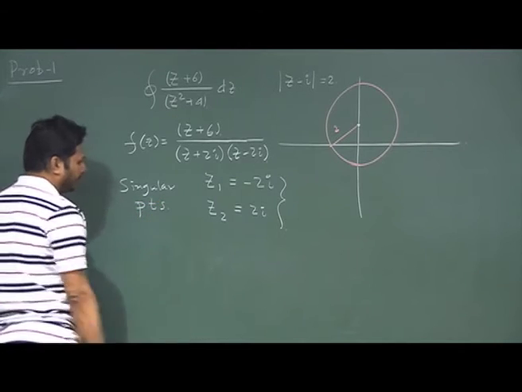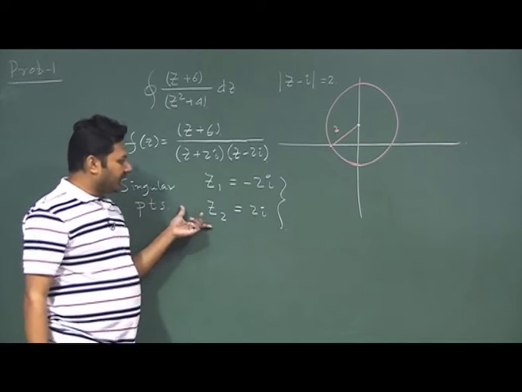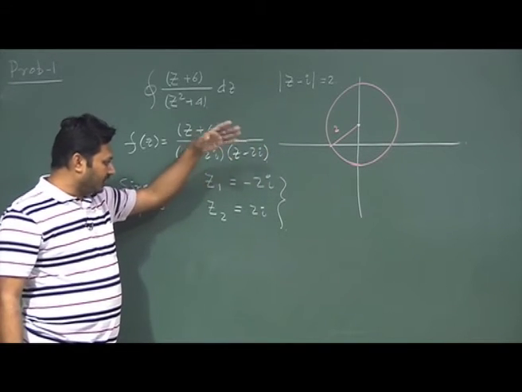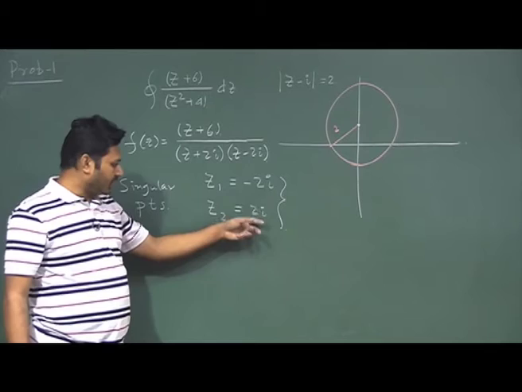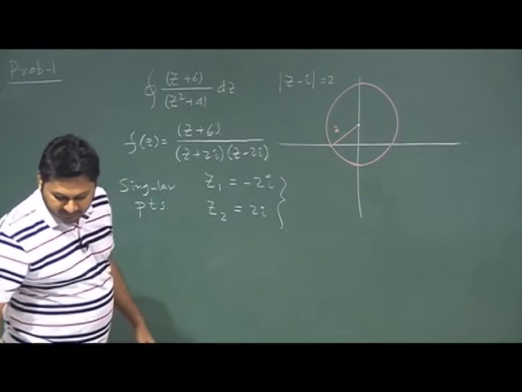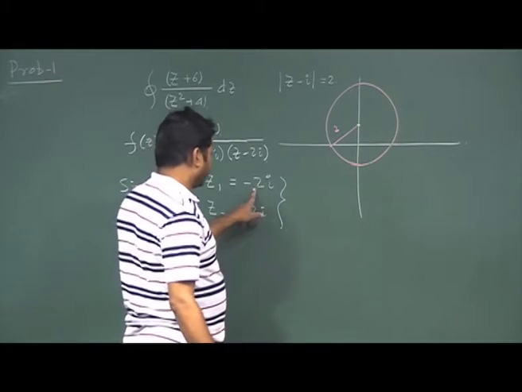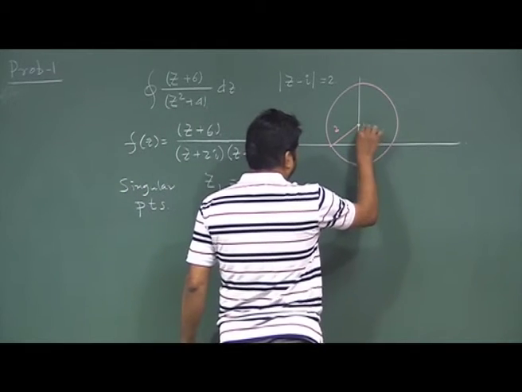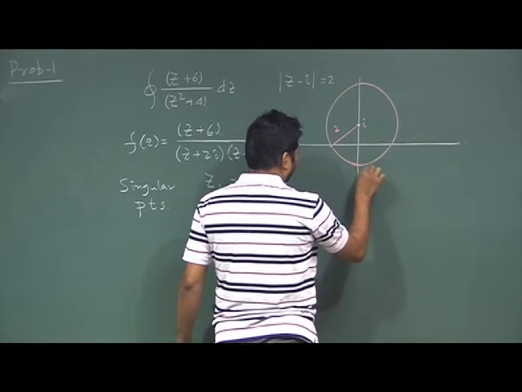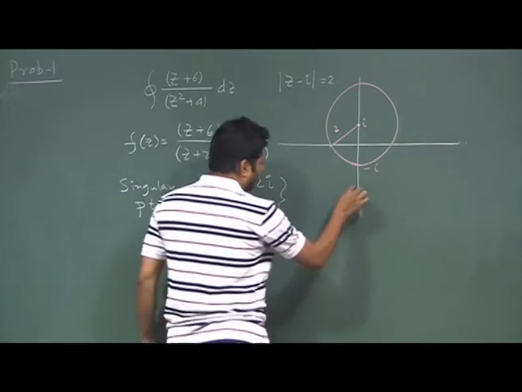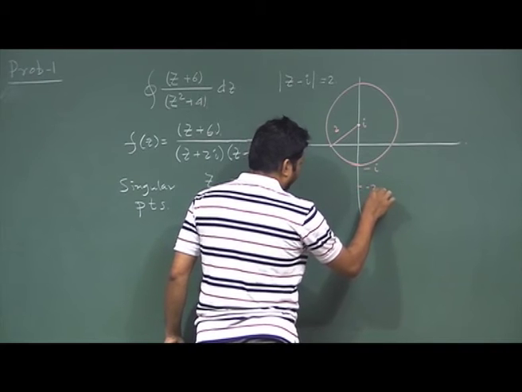Singular points. Next thing is to check which points are inside the region: both are outside, or both are inside, or one is inside and one is outside. So, let us try to find out. Let us locate what is minus 2i. If you remember, this was i, this point was minus i, and minus 2i is below that somewhere here. So, this point is minus 2i.